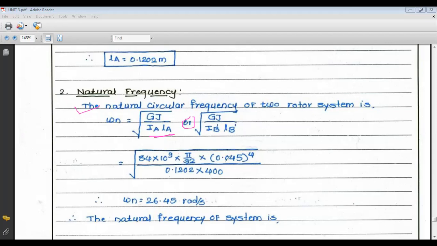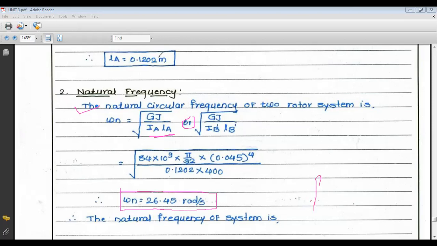Now D equivalent is there, so the equivalent diameter is 0.045 raised to 4, divided by IA. The value of IA is 400 and LA is 0.1202. After calculation, we get the circular natural frequency as 26.45 radian per second.